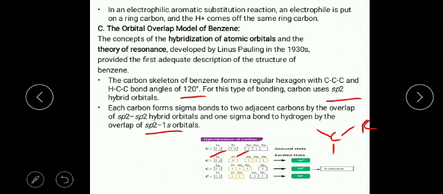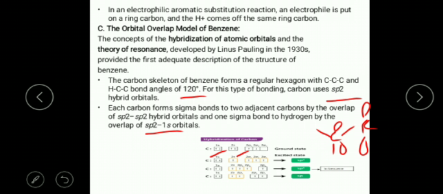But it has one 2pz orbital which is unhybridized and always perpendicular to the structure. Benzene structure is horizontal and planar, but the unhybridized perpendicular p orbital makes a pi bond with the perpendicular p orbital of another carbon, overlapping sideways.